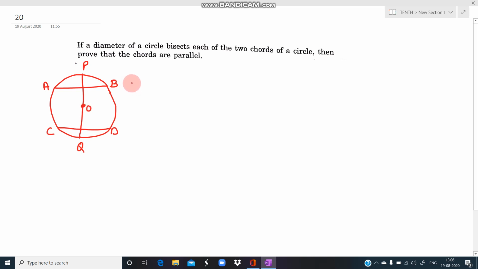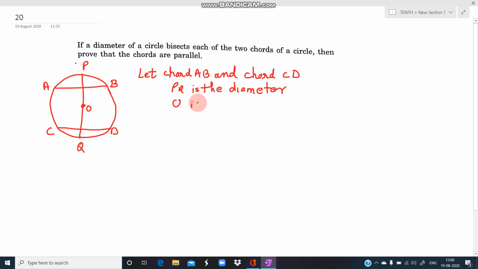Now whatever we have supposed, we have to write in the answer: let chord AB and the chord CD, two chords we have taken. PQ is the diameter, and O is the center.